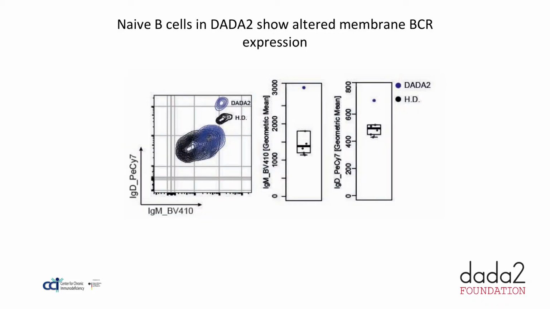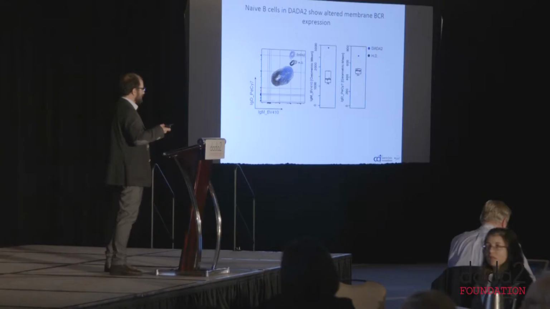Going back to the naive B cells, you have learned that ADA2 patients show an increase in the percentage of naive B cells, but it's not only an increase in percentage, these cells are also quite different. If you look at the expression of IgM and IgD on the plasma membrane of naive B cells from ADA2 patients, they express higher levels of IgM and IgD, and it is known that the expression of IgM and IgD is modulated during B cell development.